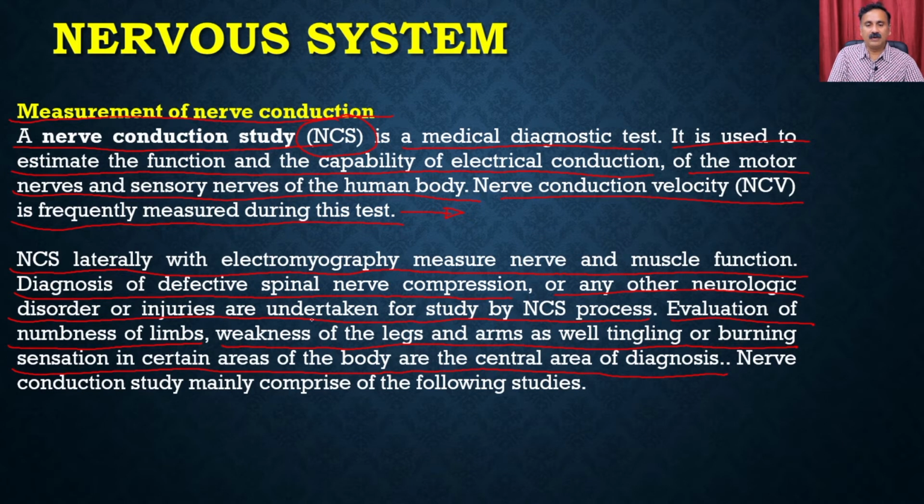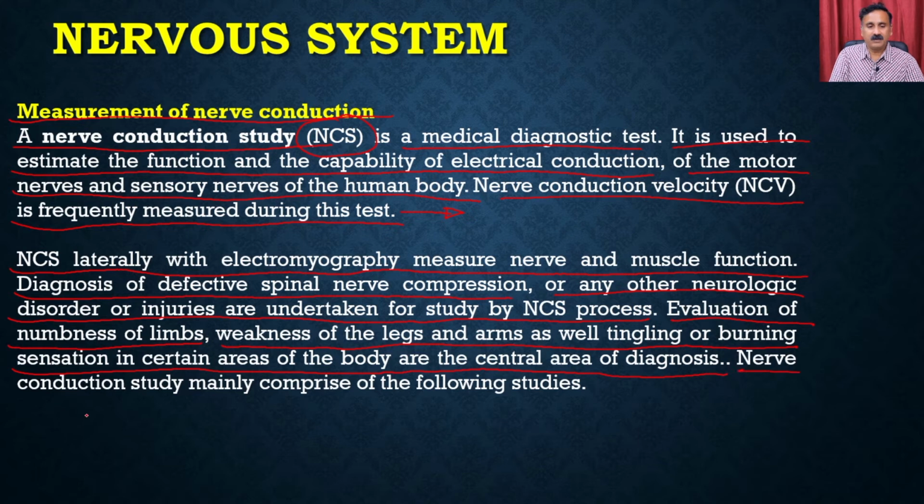So you have different types of conditions where you know that the nervous system is probably involved, so it's not working properly. For example, numbness of the limbs, weakness of the legs and arms, tingling or burning sensation are all associated with malfunctioning of the nervous system. And if you do the nerve conduction study, you can know the cause and you can rectify the problems.